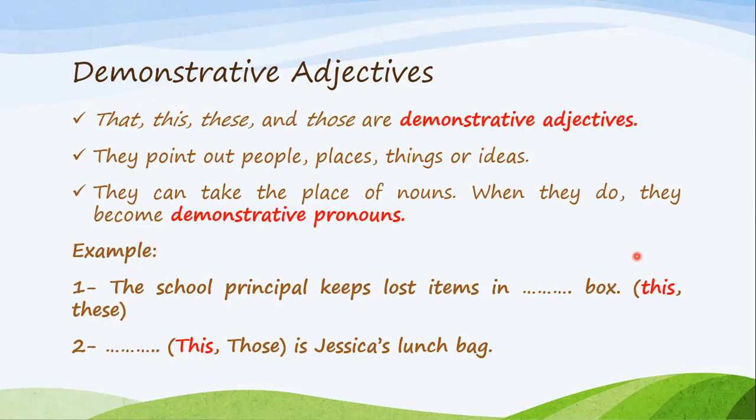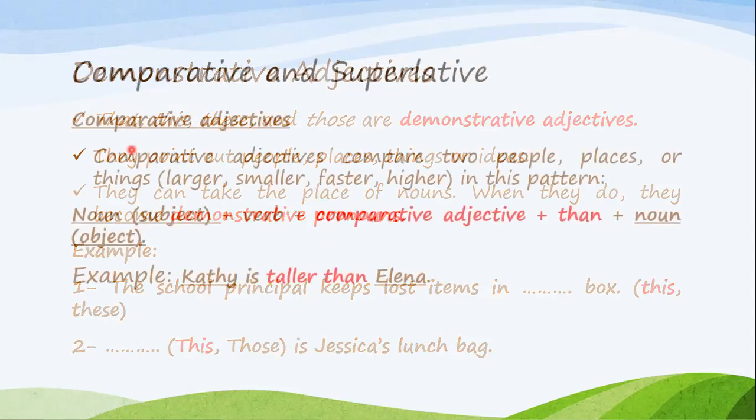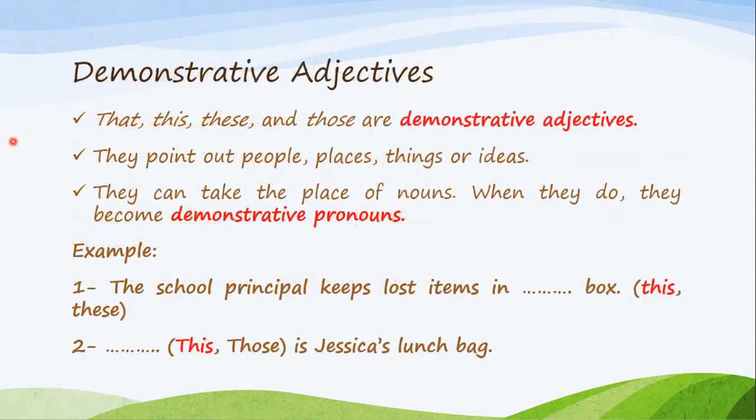They can take the place of nouns, and when they do, they become demonstrative pronouns. So again, we have what's called a demonstrative adjective. We have four of them. Let me go back. We have that, this, these, and those. Why are they called demonstrative adjectives?